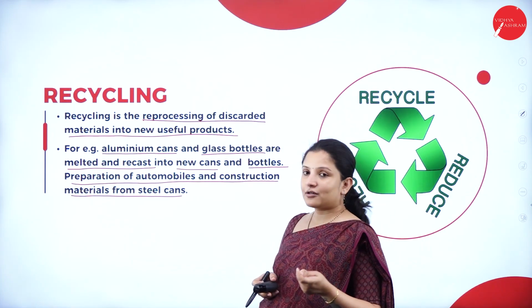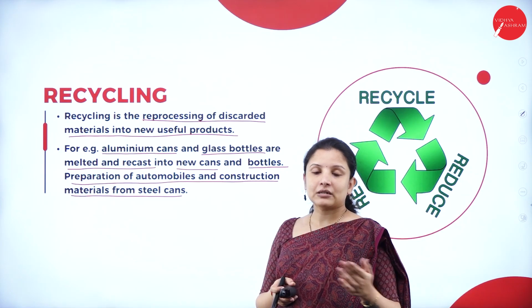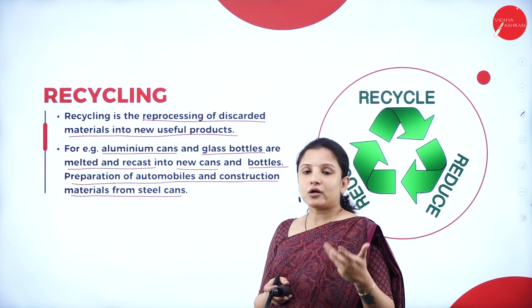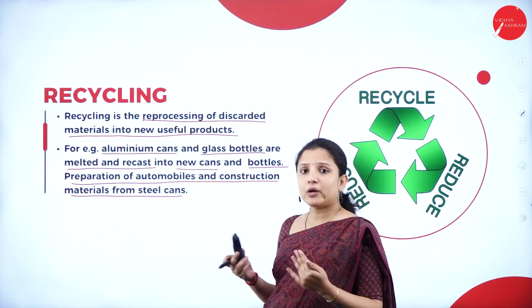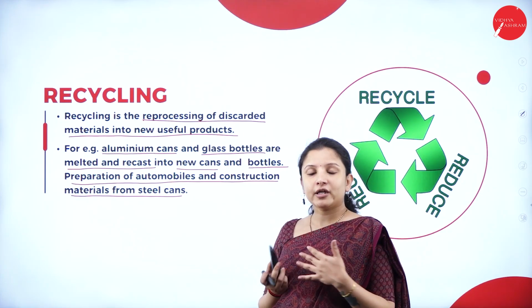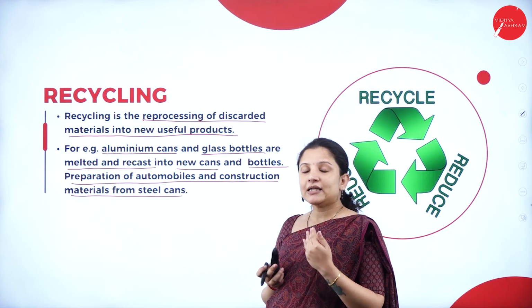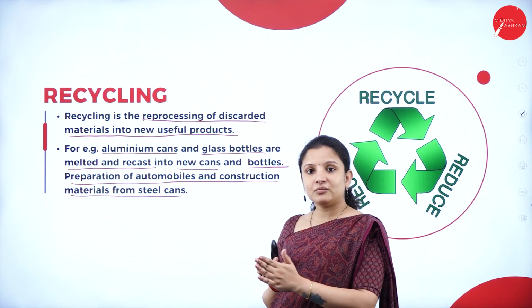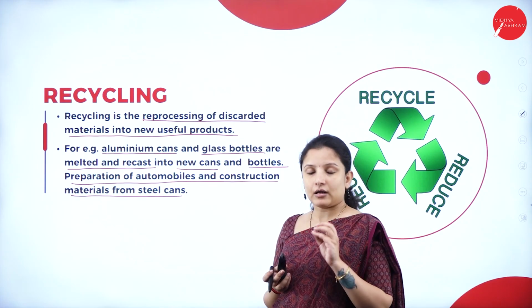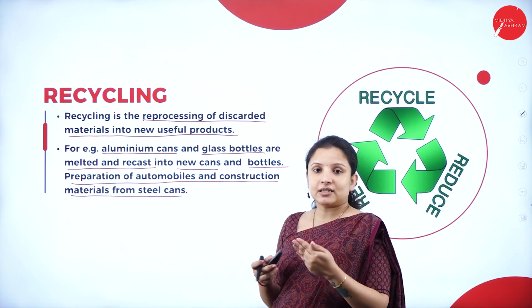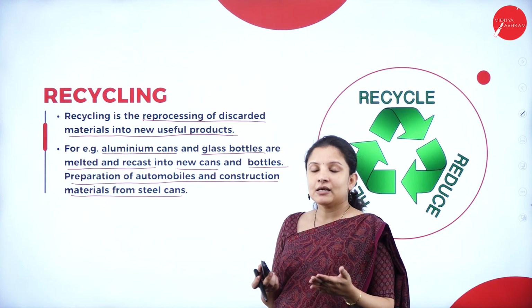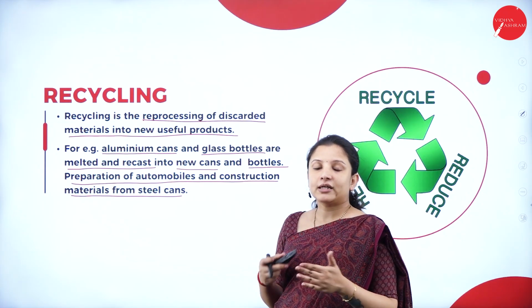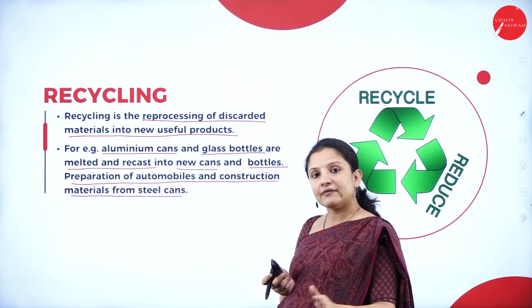There is a person in Bangalore, his name is Amjad Khan. He collaborated with one of the engineering colleges in Bangalore and tried to create plastic roads. There are some roads in Bangalore which contain plastic. They mix tar and plastic, that is polyblend, and lay roads.